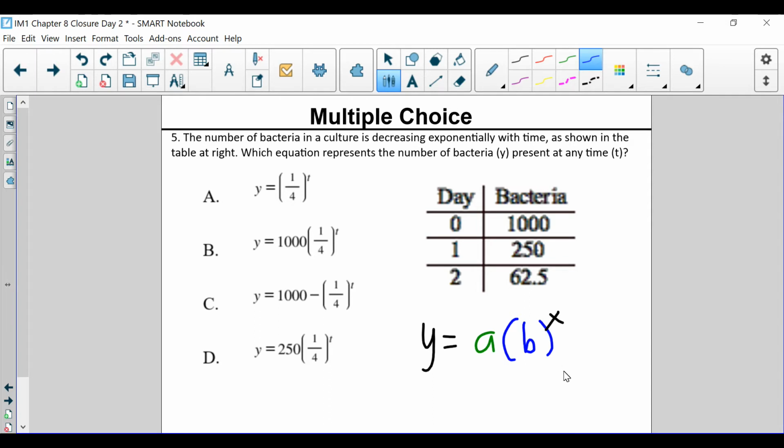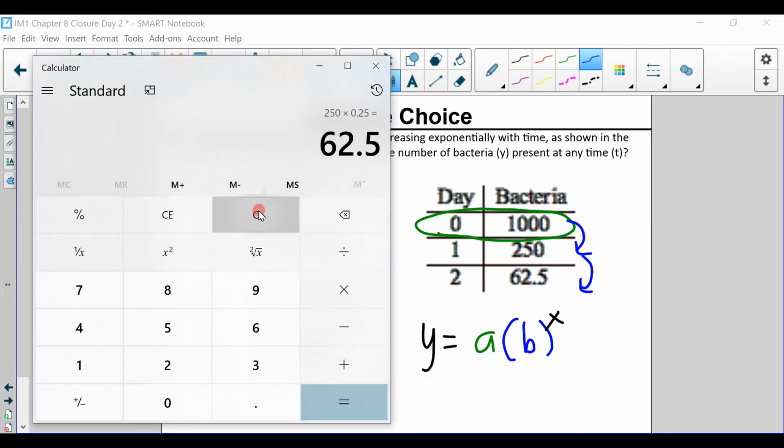First of all, whenever you're looking at this, it's really important to notice a couple of things. Notice that y-intercept. Also notice what's happening between the bacteria. It goes from 1,000 to 250. What kind of decrease is that? Well, you can find it by doing this. If you do 1,000 divided by 250, you're going to get 4. But that's not really going to be our multiplier, because 1,000 times 4 won't give you 250. So how do we find it?